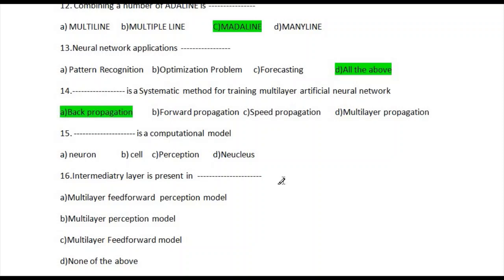The correct answer is option number 1, back propagation. So let's go for question number 15. Blank is a computational model. The options are: option A, neurons; option B, cell; option C, perceptron; and option D, nucleus. The correct answer is option number C, perceptron.